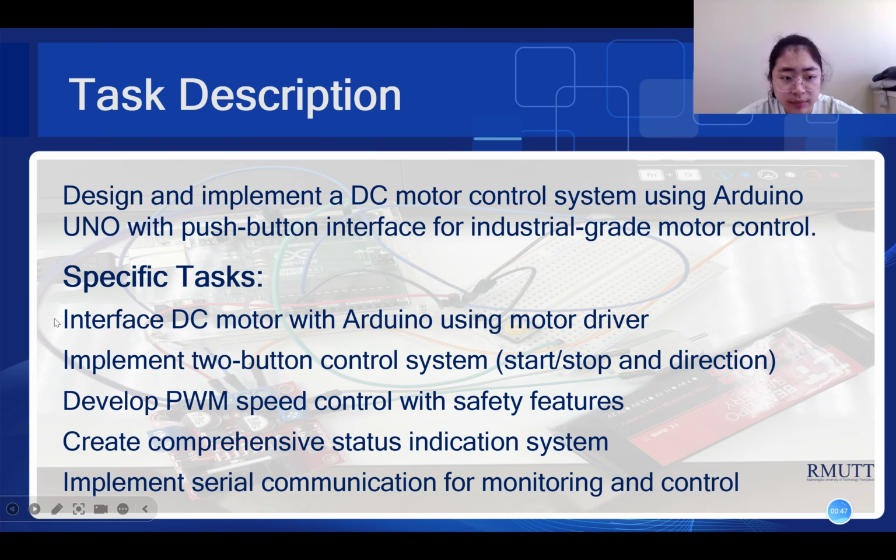Physical interface of the DC motor with Arduino using a motor driver. Implement the button control system, state storage and direction. Develop a PWM speed controller with these full features.